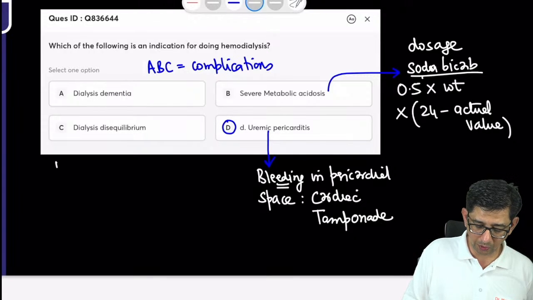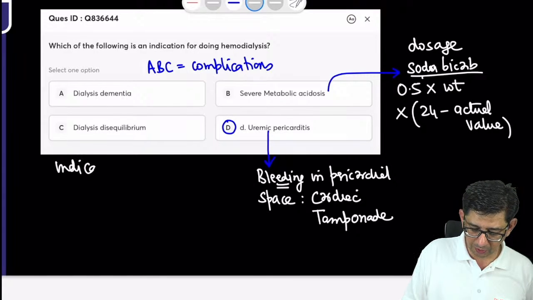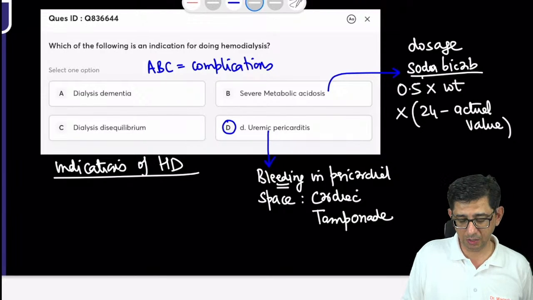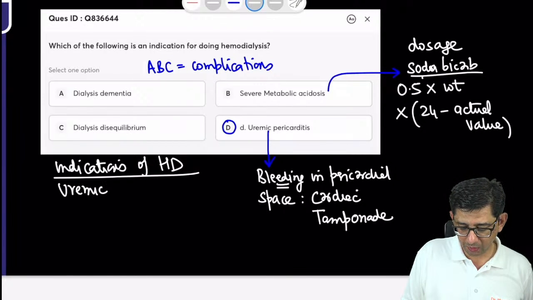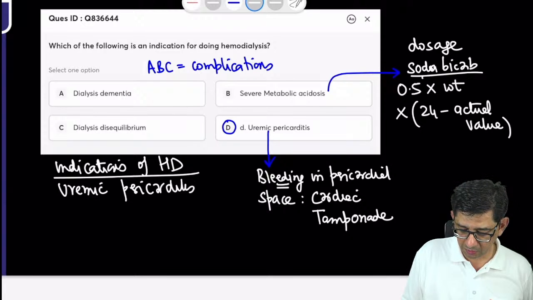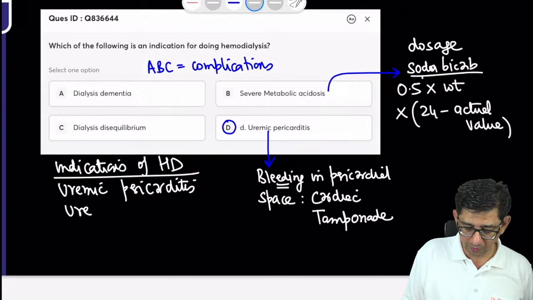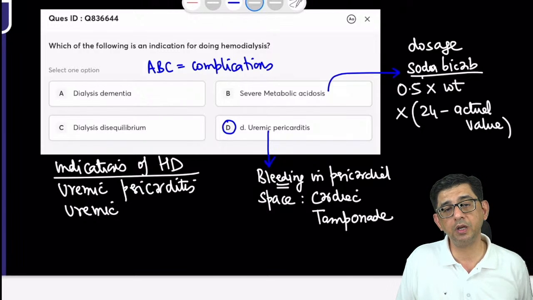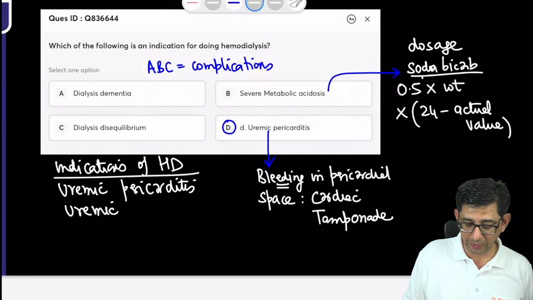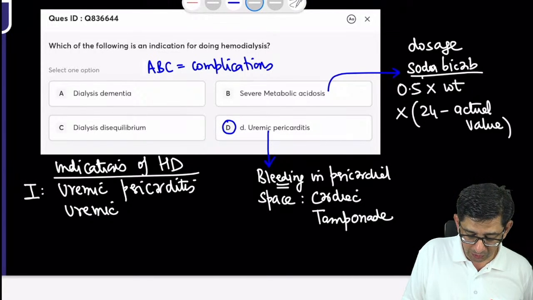Let me just write down the indications for dialysis, and that will make it very easy for you guys. What are you supposed to remember? Indications for hemodialysis, number one would be uremic pericarditis. If in a multiple choice question uremic pericarditis is also given and encephalopathy is also given, then you first have to answer uremic pericarditis. Why is it an absolute indication?